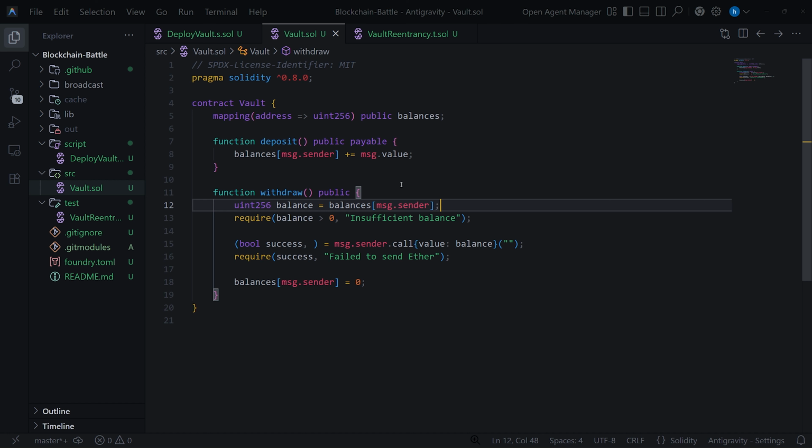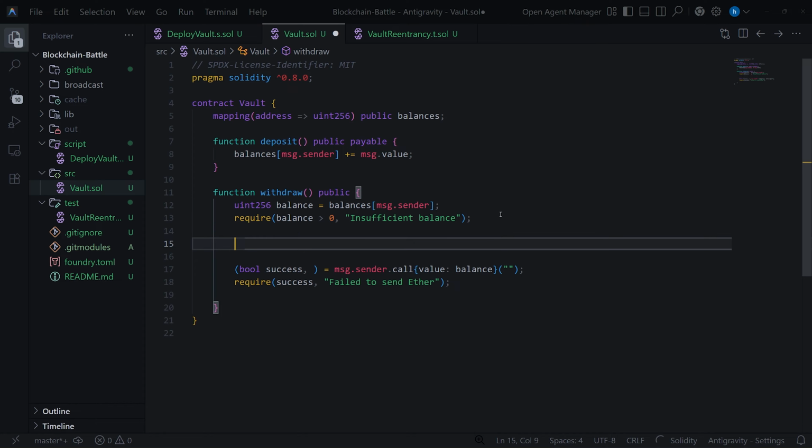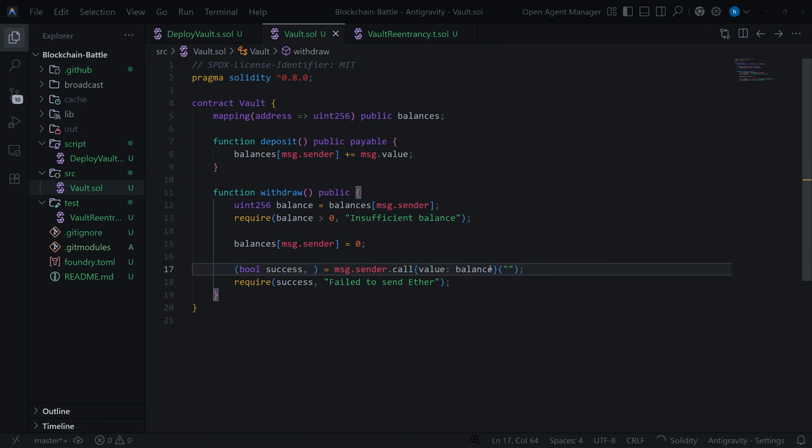This is why you always use the checks, effects, interactions pattern. First of all, update the state before making the external call. So the correct pattern would be something like this: first, update the state, and then do the external call. So what did we learn? We learned that history repeats itself. The code The DAO wrote in 2016 looks almost exactly like what my victim agent wrote today. If you don't know what you're looking for, AI will just generate vulnerabilities for you.